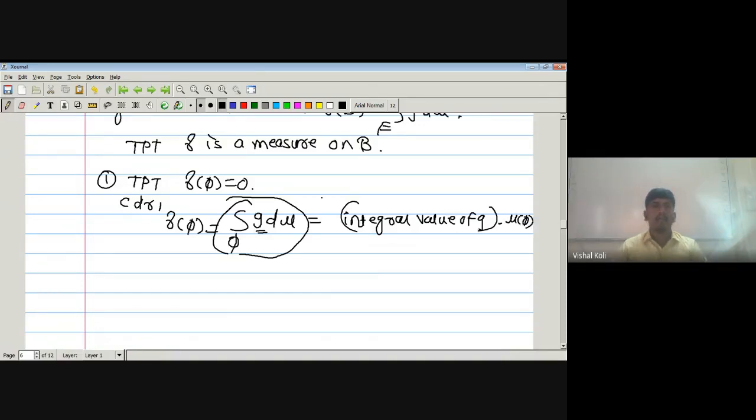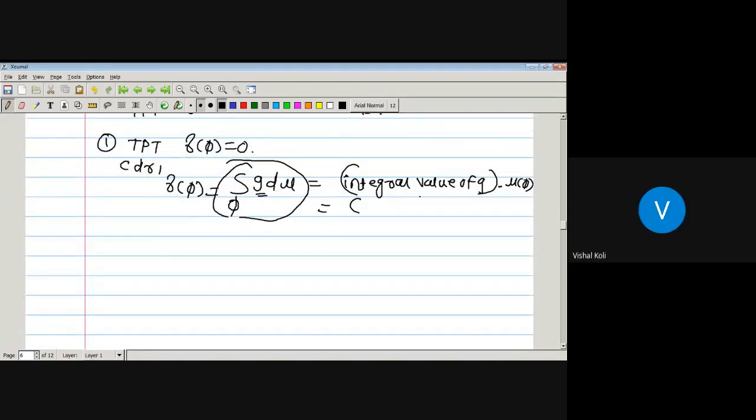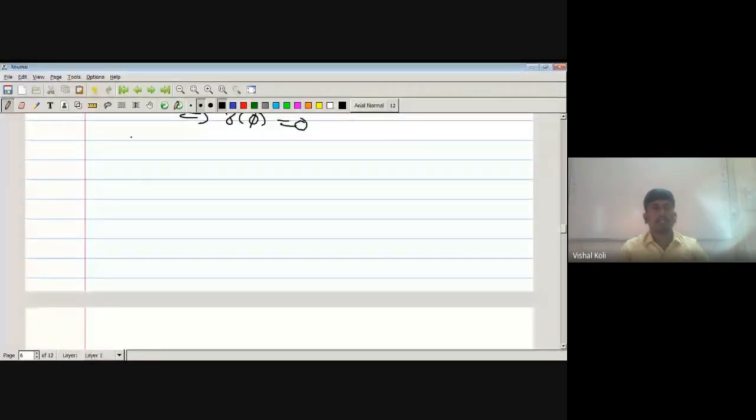Okay, but as μ is a measure on 𝓑, the measure of φ will be equal to 0. Therefore whether g is 0 or non-zero, multiplied by the measure of φ which is 0, this product is always equal to 0, which implies γ(φ) equals 0. So the first condition holds. Now we have to prove the second condition.